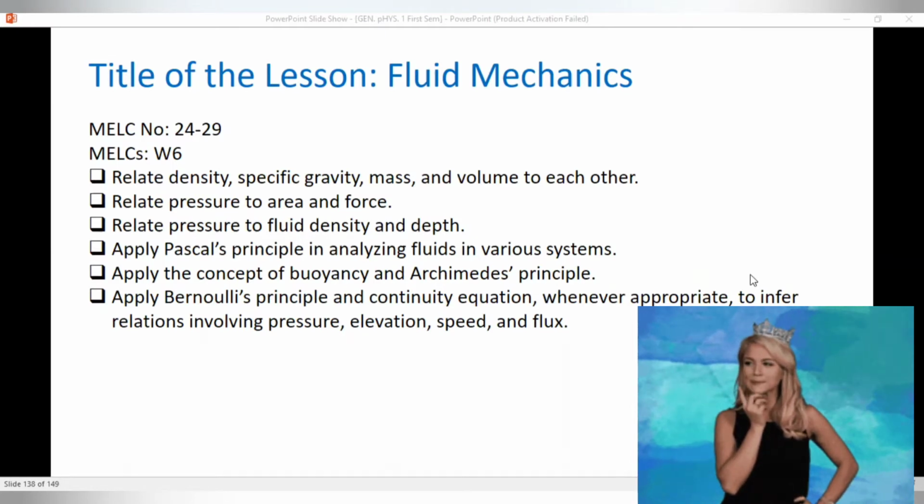Relate pressure to area and force. Relate pressure to fluid density and depth. And apply Pascal's principles in analyzing fluid in various systems. And then apply the concept of buoyancy and Archimedes principles. And apply Bernoulli's principles and continuity equation whenever appropriate to infer relations involving pressure, elevation, speed, and flux.